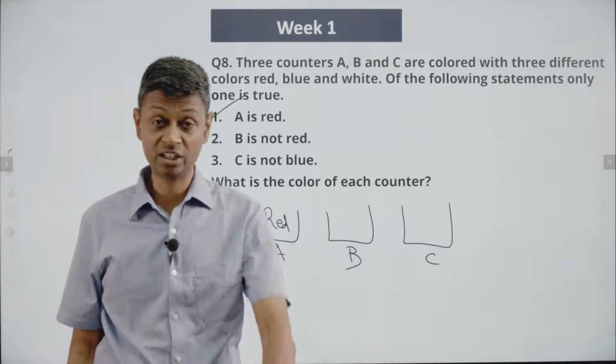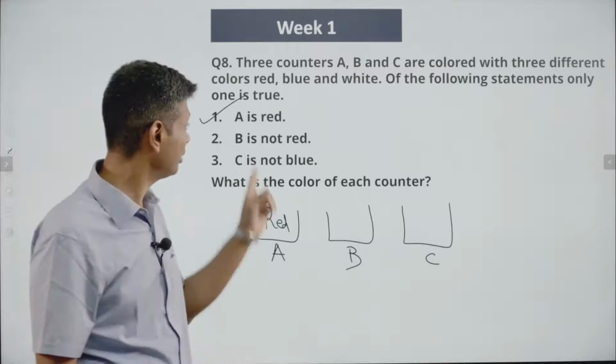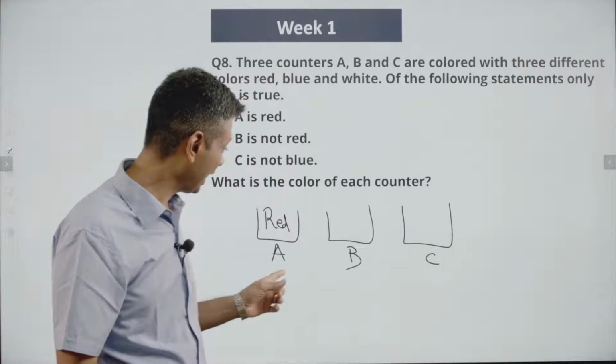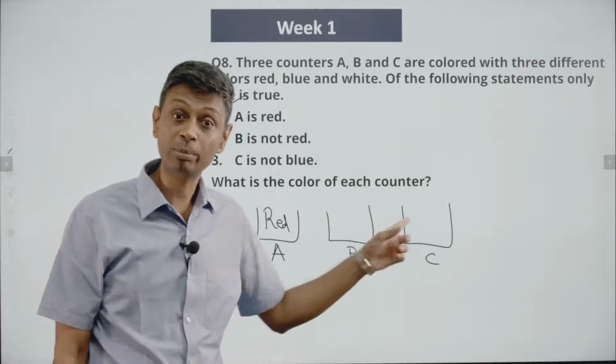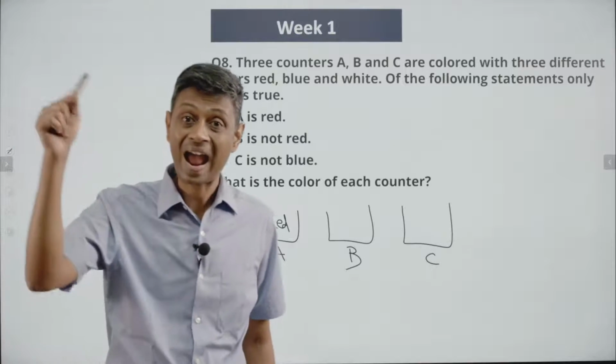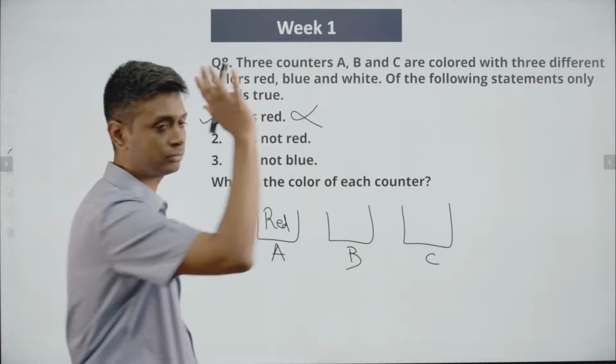Now remember, we have said let the statement 1 alone be true. That means these 2 should be false. Statement 2 says B is not red. That's not possible. That will also be true. A is red. That means B cannot be red. That means if statement 1 is true, statement 2 has to be true. Therefore, this alone being true, that is ruled out.